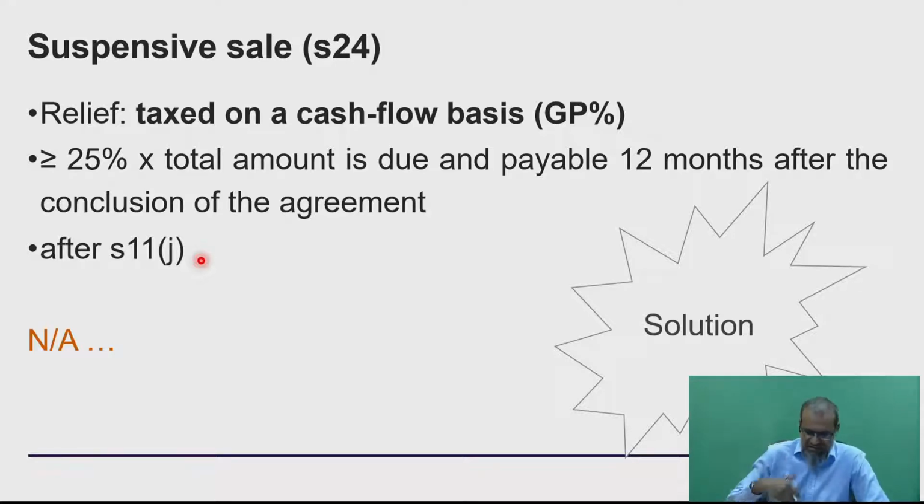Okay, then there are certain instances where this will not find application, and that's important. This applies primarily where you are selling trading stock under a suspensive sale agreement. That means that if you are selling trading stock under extended sale terms, for example, your normal credit sale agreement is 30 days within which to pay, and you say that I can allow you 60 days within which to pay, that's not technically a suspensive sale agreement where you're going to charge finance costs. That is merely extending your normal sale terms without charging any interest. That is an example of what would not fall in here.